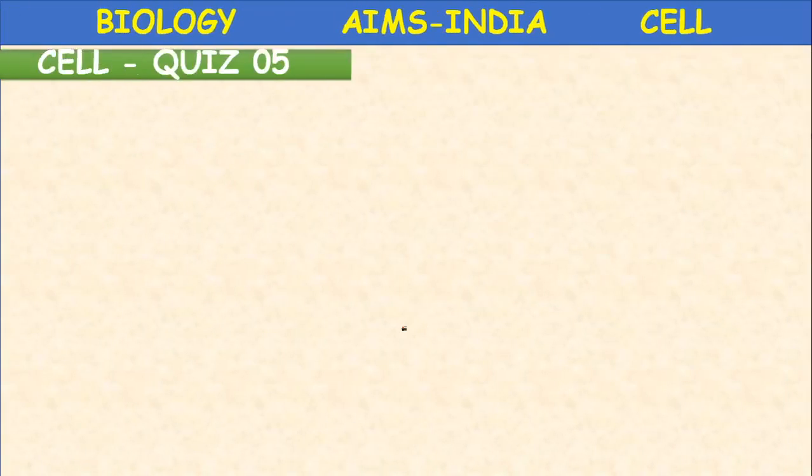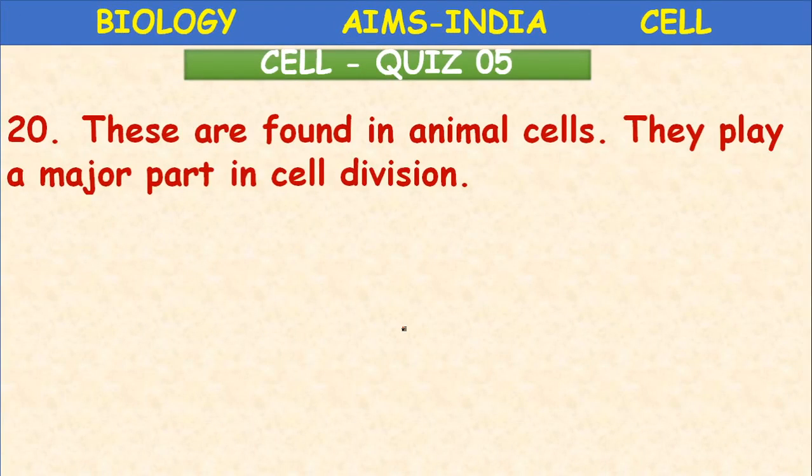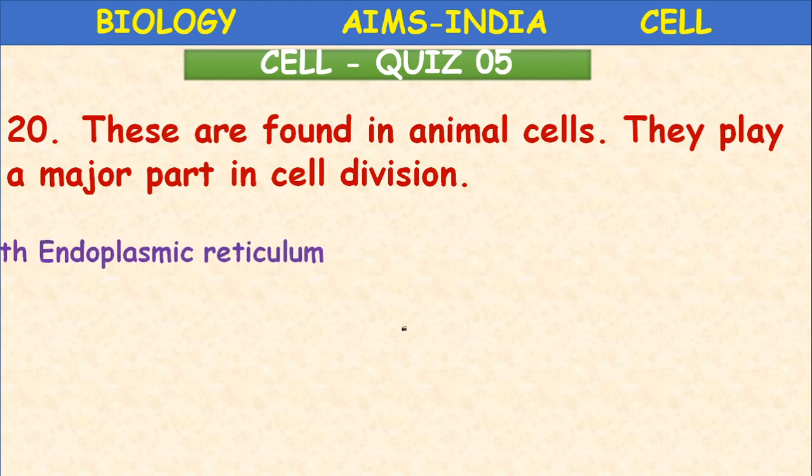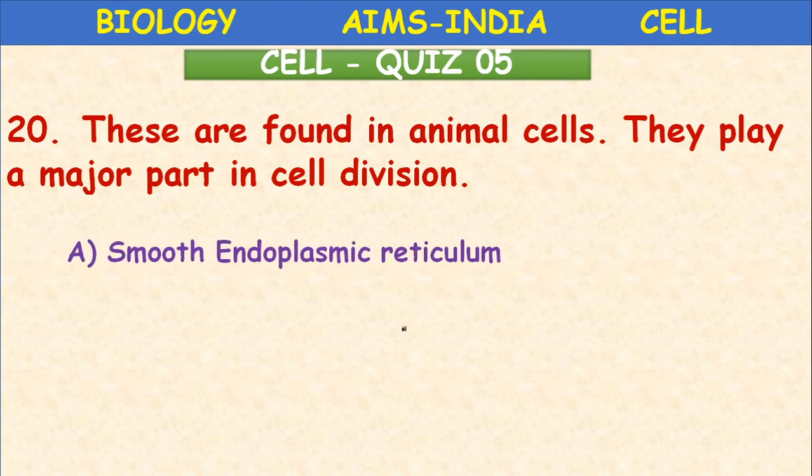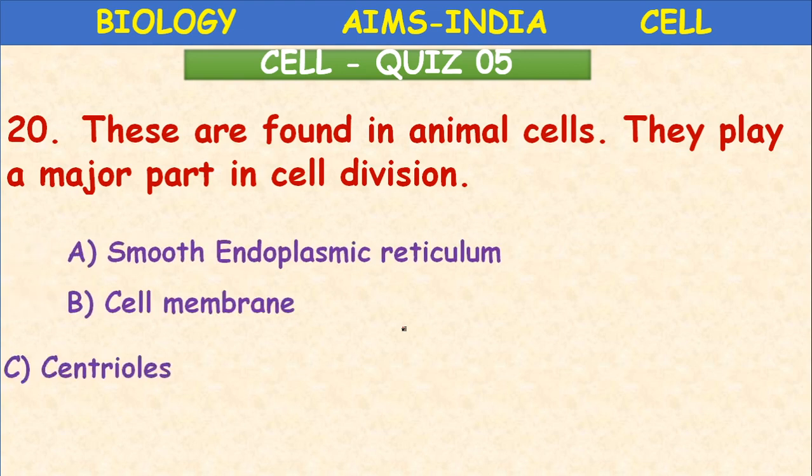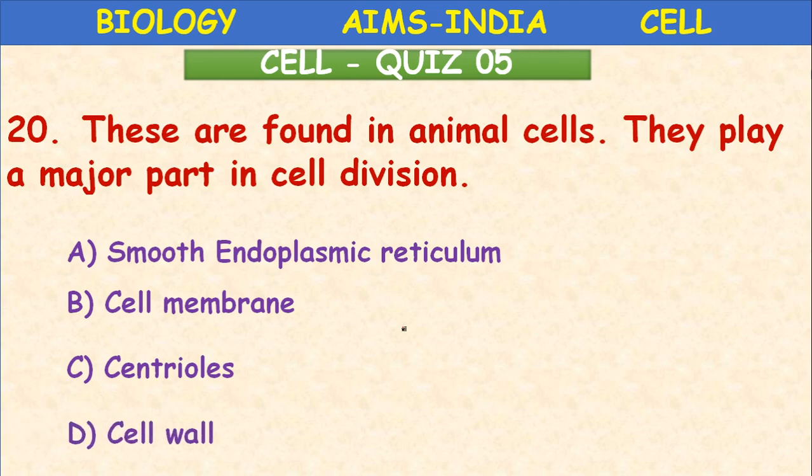So, last question of the day. These are found in animal cells. They play a major part in cell division: smooth endoplasmic reticulum, cell membrane, centrioles, cell wall. So the answer is centrioles. Centrioles are present in the structure called centrosome.